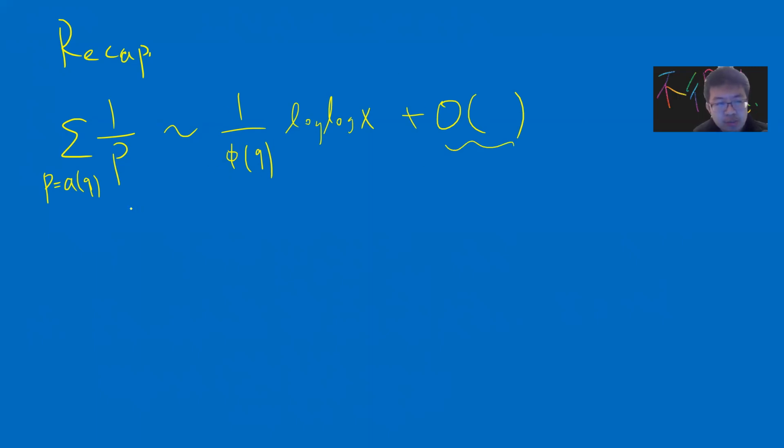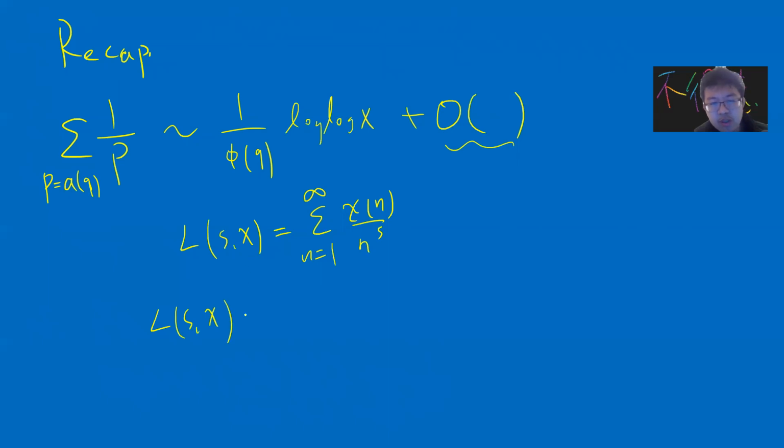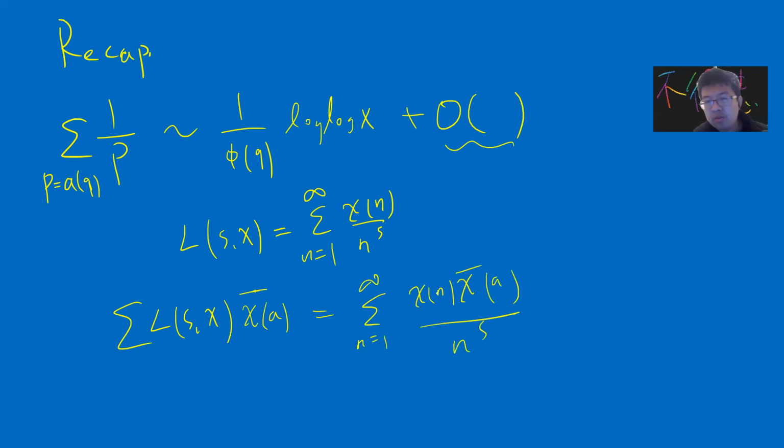Okay, and our goal to prove this is to connect this to the L function. So the idea is that you can start from the L function. Okay, and you use the orthogonality, right? So the simple idea is that you take this guy, use the orthogonality to do things, and then sum over chi.